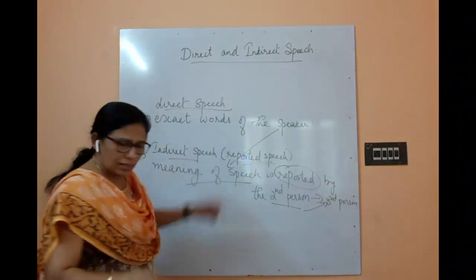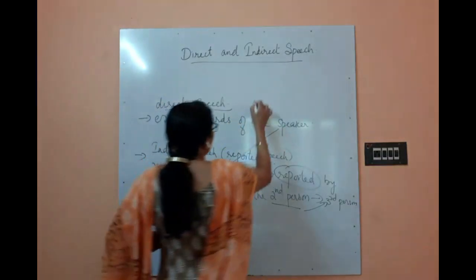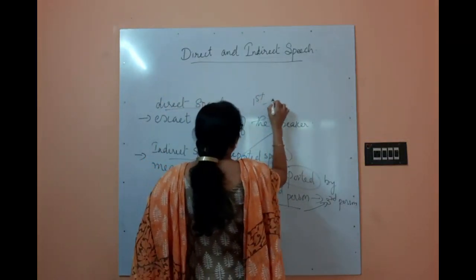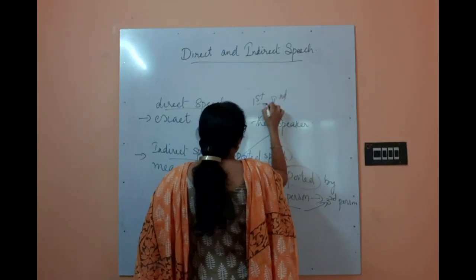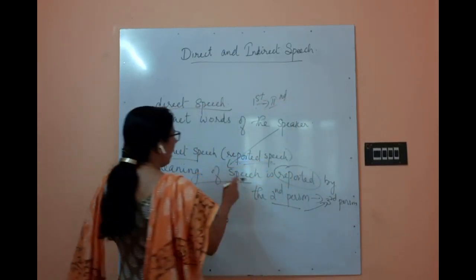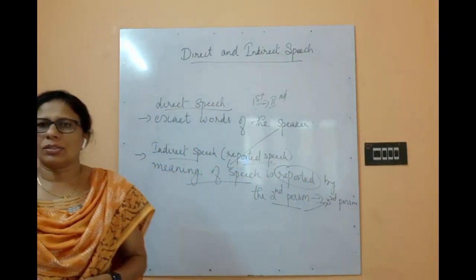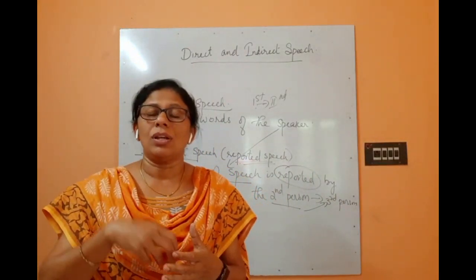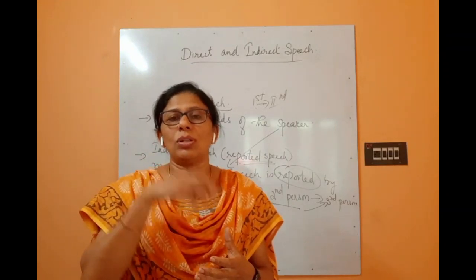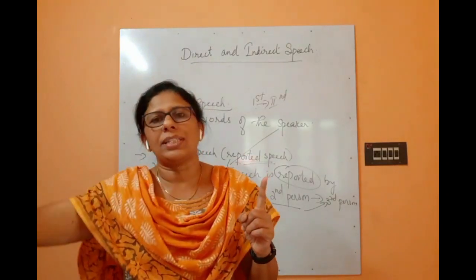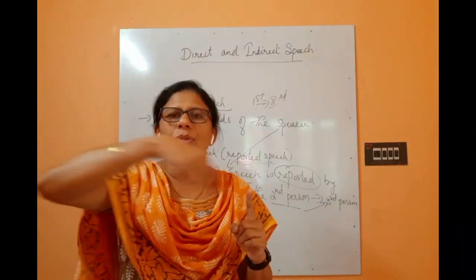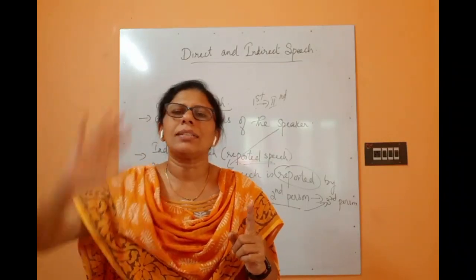In this, the first person speaks to the second person, and then the second person speaks to the third person. Understood? This is how the meaning of the words told by the first person is transferred to the third person, and the mediator in between is the second person.